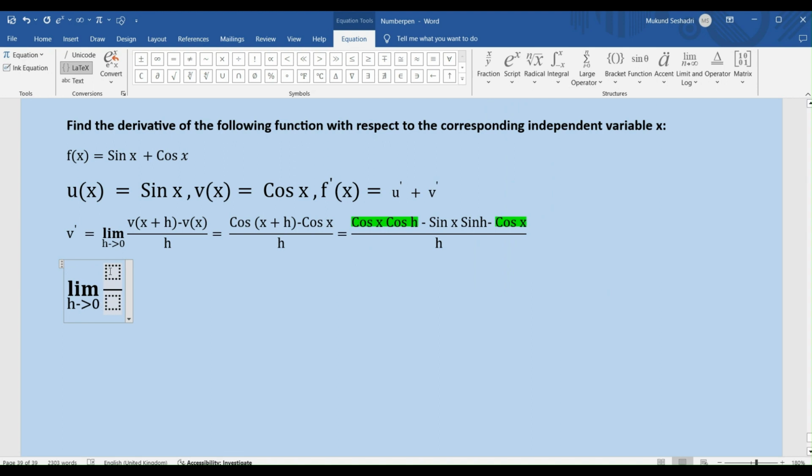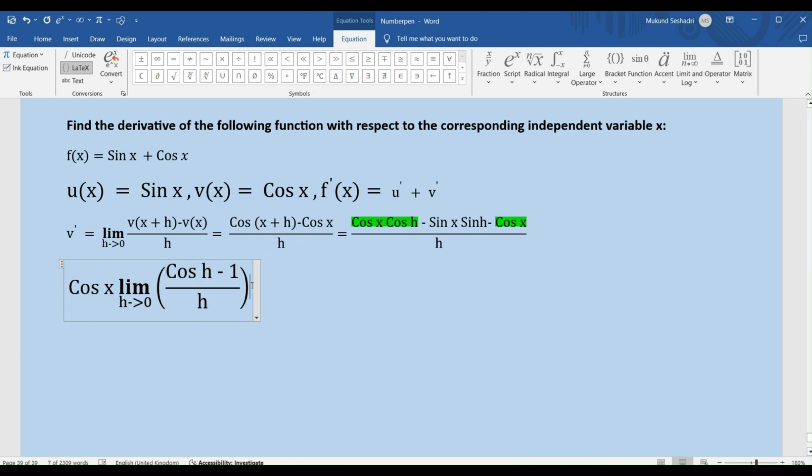My cos x is a common factor and it's independent of h, so I'm going to pull that out, right? And then I have this entire expression, cos h minus 1 divided by h, right? So let's bracket this.